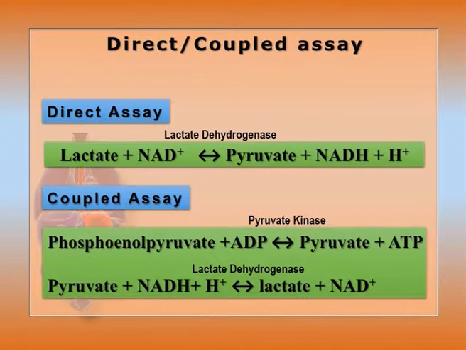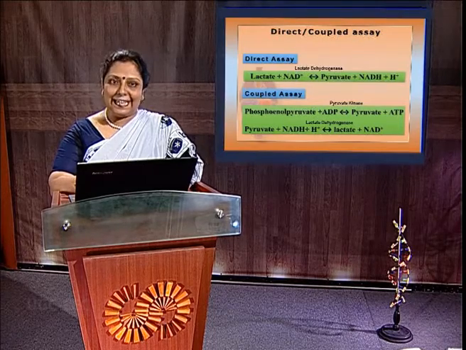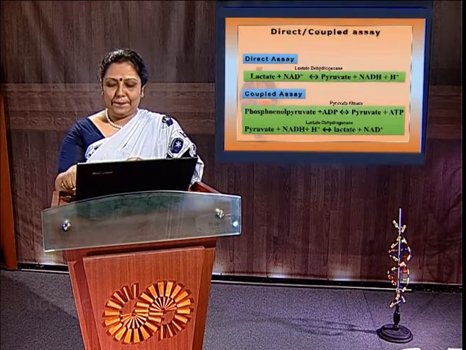Here lactate dehydrogenase will also be used. Now the disappearance of the NADH can be monitored with time by the decrease in absorbance at 340 nanometer. By using epsilon, the concentration can also be monitored. So that will help us to know indirectly the activity of the pyruvate kinase. So that is called a coupled assay.